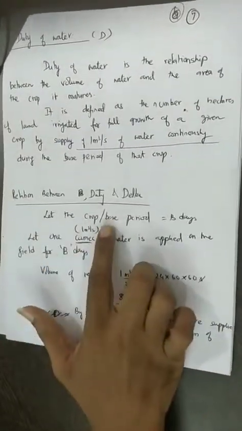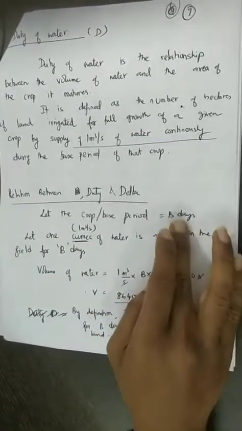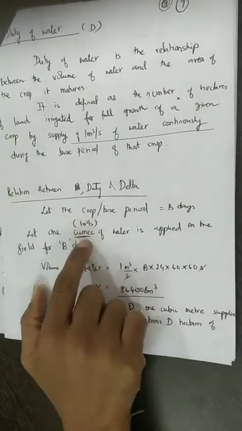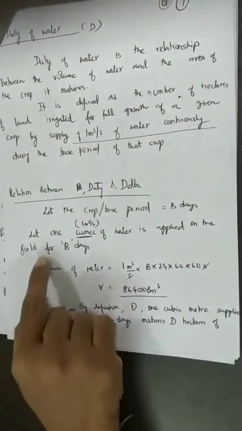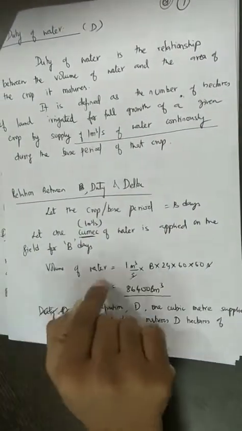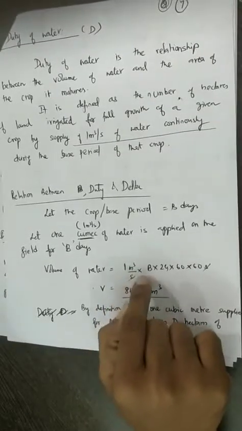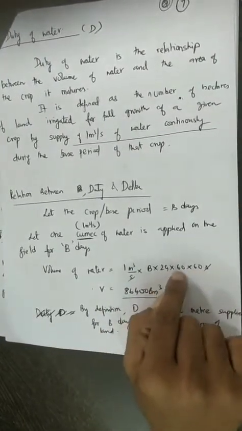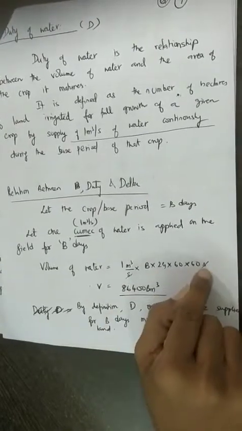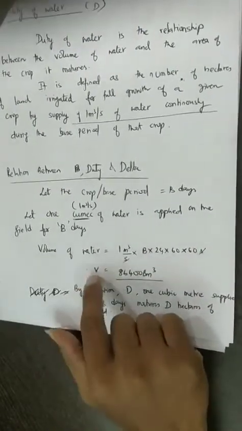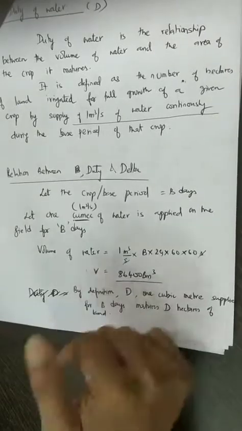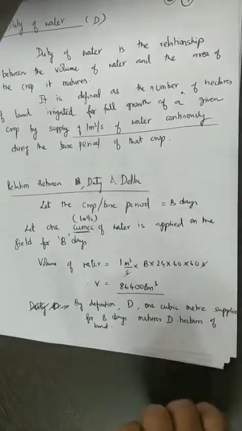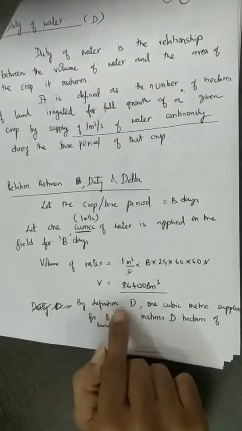So we will derive this relationship. Let the base period of the particular crop be denoted as B days, and let 1 meter cube per second of water be applied to the field for B days. So the volume of water is 1 meter cube per second into B into 24 into 60 into 60. Why 24 into 60 into 60? It is for converting the days into seconds. So we get the total volume of water being supplied as 86,400 into B meter cube.